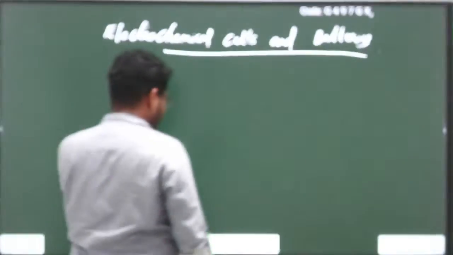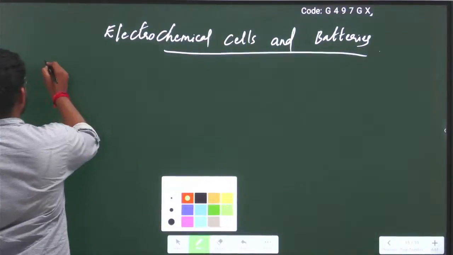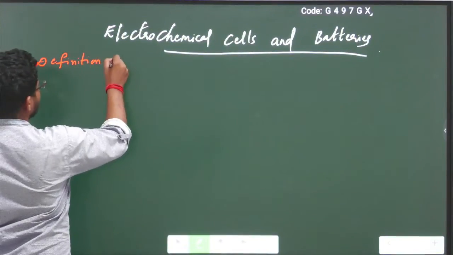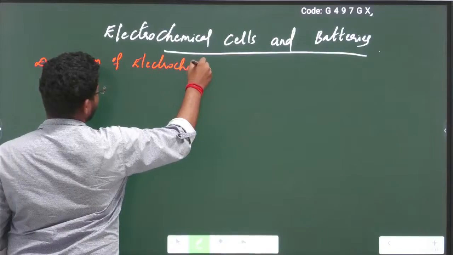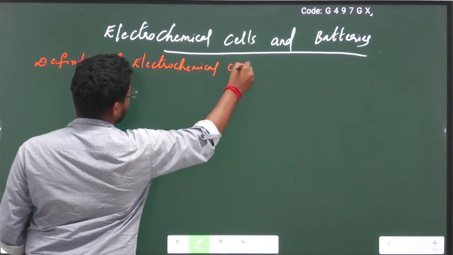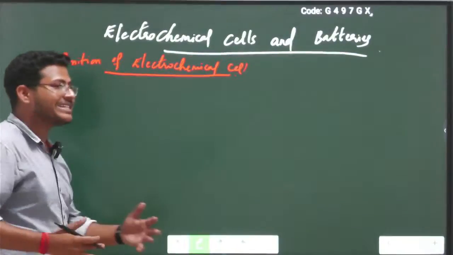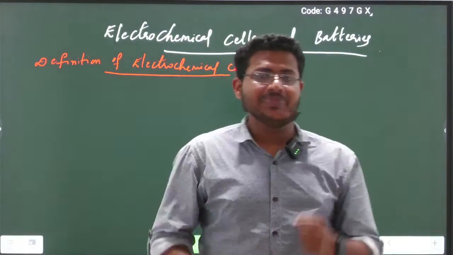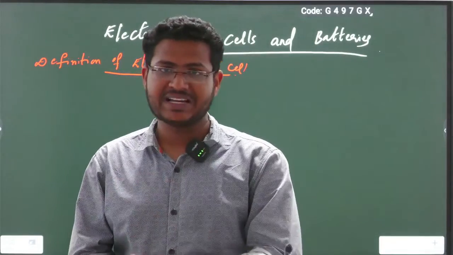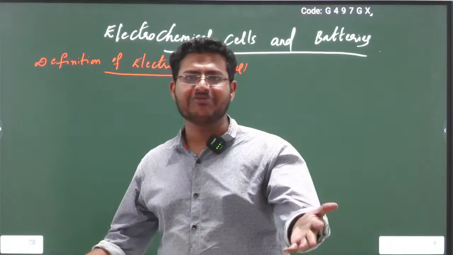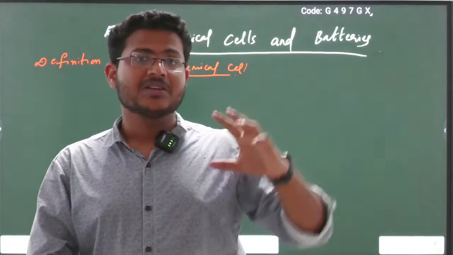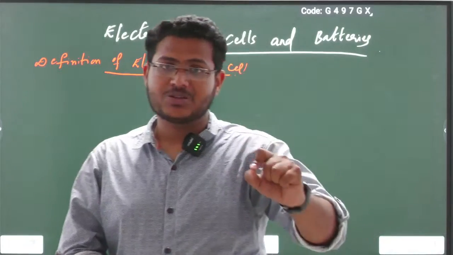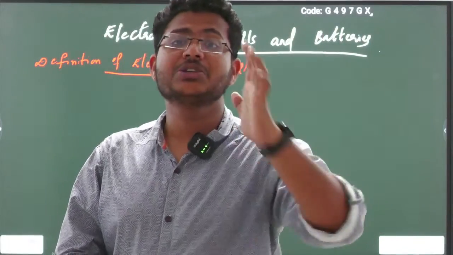First, definition. Understanding the definition is very important. Definition of electrochemical cell. What is meant by electrochemical cell? Simply, an electrochemical cell is a device that generates electrical energy from chemical energy. That means an electrochemical cell is a device that converts chemical energy into electrical energy.